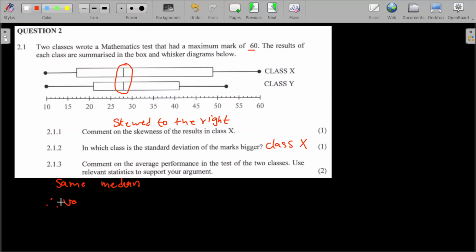We have an average performance. So both of them perform averagely. There's no one who's going to be bigger than the other in terms of the performance, based on the median, because the median is the same in both classes. Hope we are on the same page there.